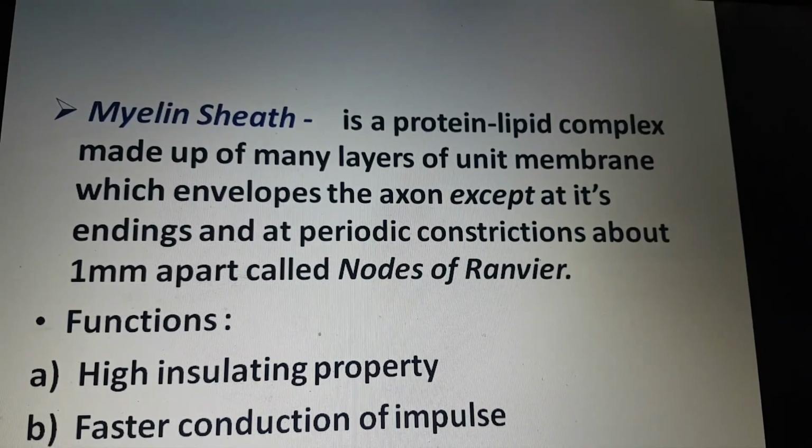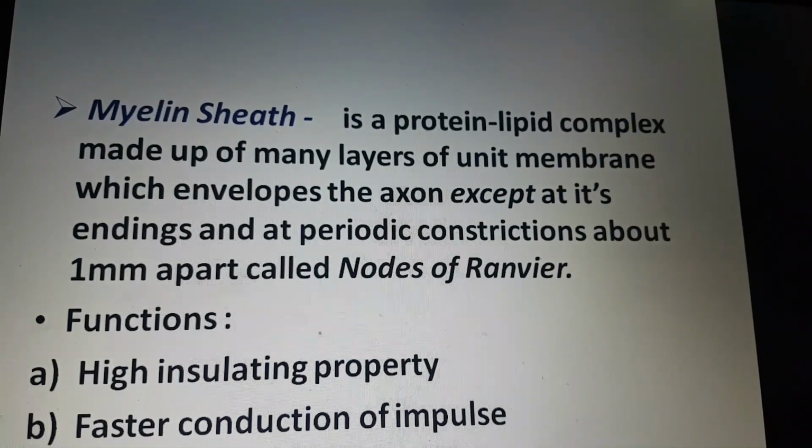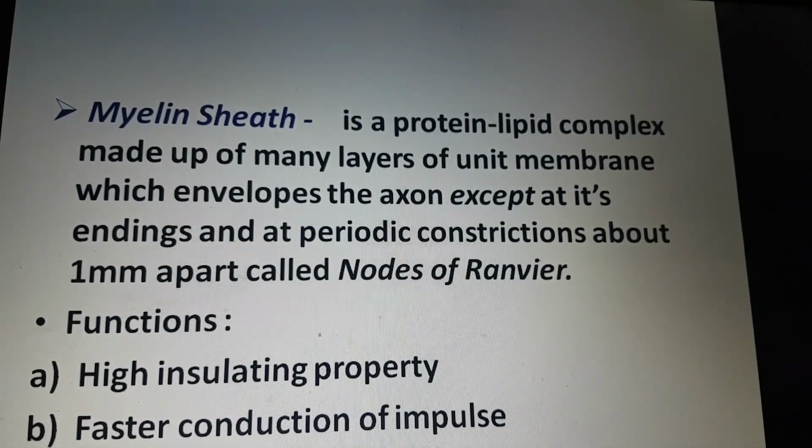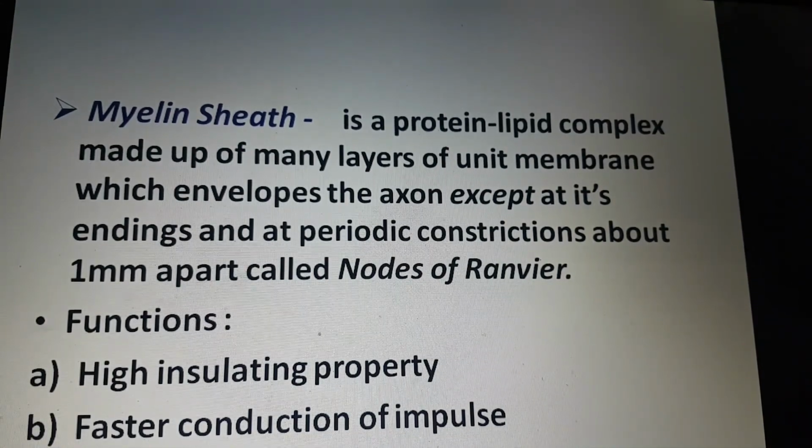Now what is its function? What are the functions of the myelin sheath? First, due to its high insulating property, the myelin sheath restricts the nerve impulse within the single nerve fiber, and that is how it prevents cross-stimulation of adjacent axons. Secondly, the myelin sheath is responsible for faster conduction of impulses through the nerve fibers. In these nerve fibers, the impulses jump from one node to another, and this transmission is by means of saltatory conduction.